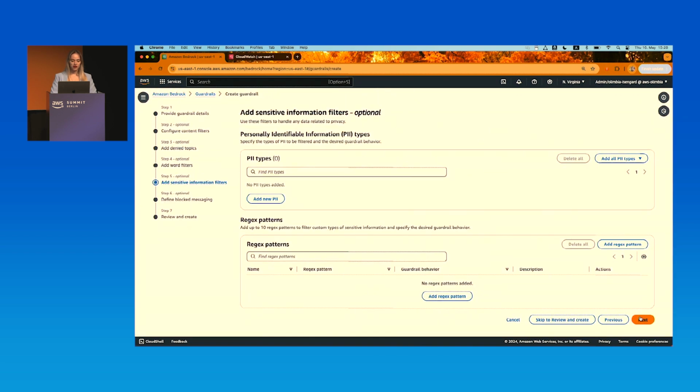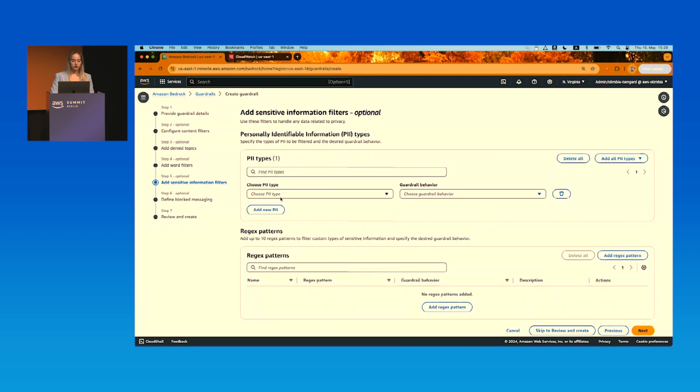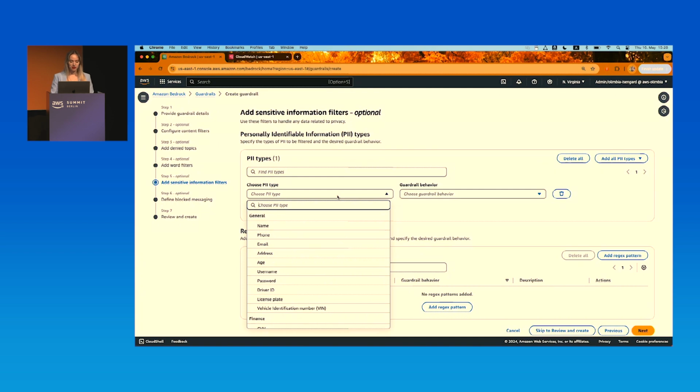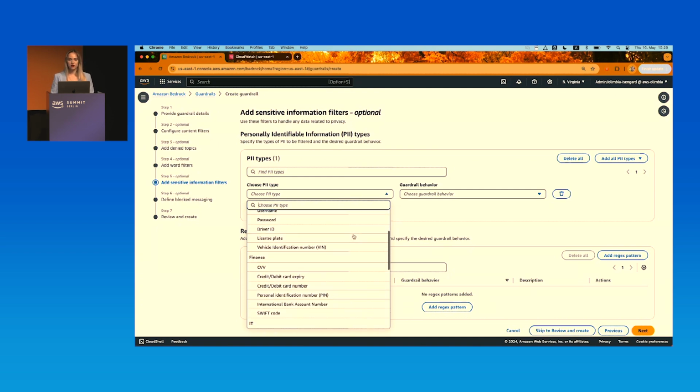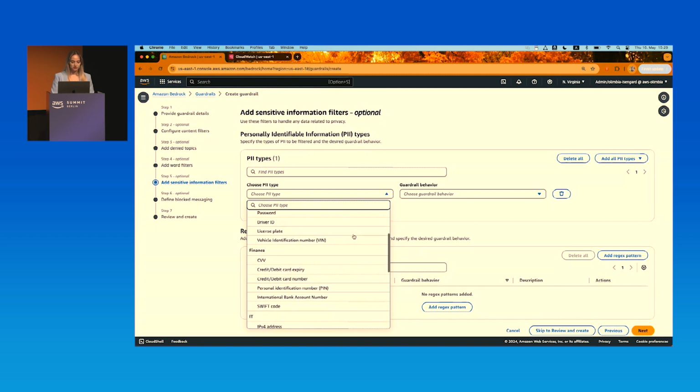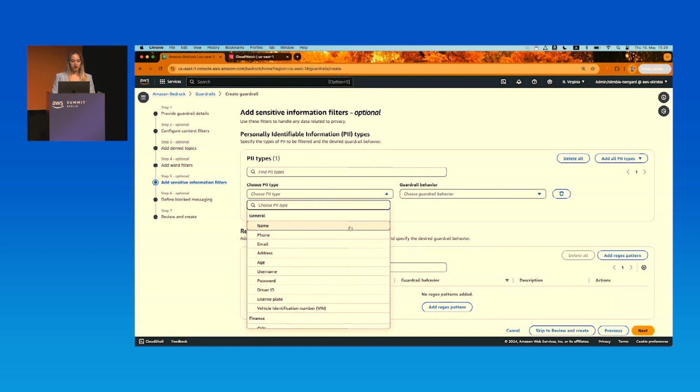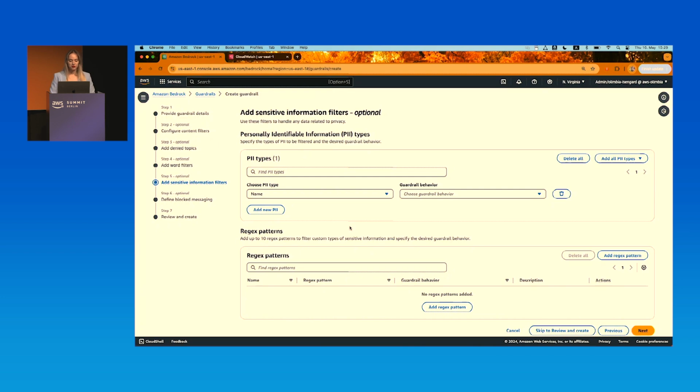Moving on, and here we go to the PII. As we see, we can add a new PII, and we can choose among different types of PII data, like general ones, like name, phone, email, or finance-related, like credit card number, and so on. I want to capture names, and now let's see what are the behaviors that I can pick from.